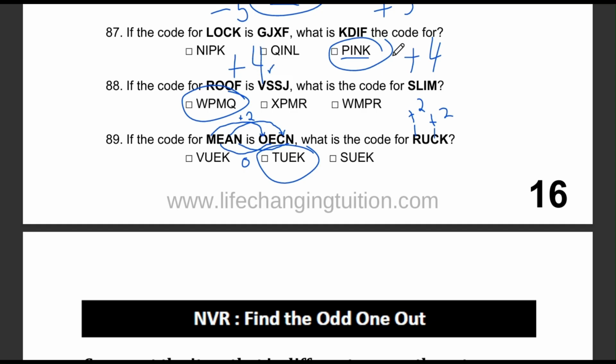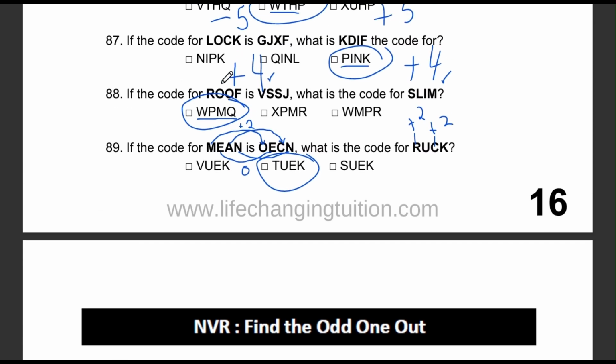So now we apply the same pattern to SLIM. S goes forward 4 letters to W, L goes forward 4 letters to P, I goes forward 4 letters to M, and M goes forward 4 letters to Q. So the answer is WPMQ.